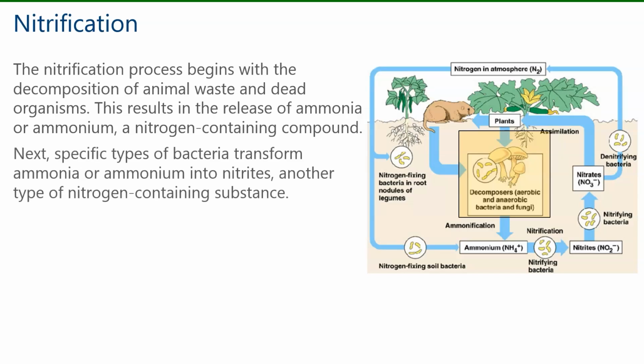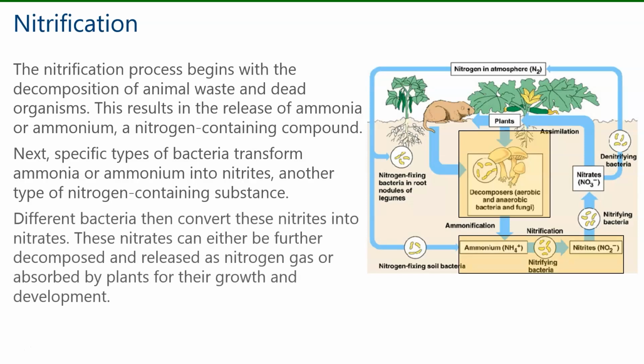Next, specific types of bacteria transform ammonia or ammonium into nitrites, another type of nitrogen-containing substance. Then different bacteria convert these nitrites into nitrates. These nitrates can either be further decomposed and released as nitrogen gas or absorbed by plants for their growth and development.